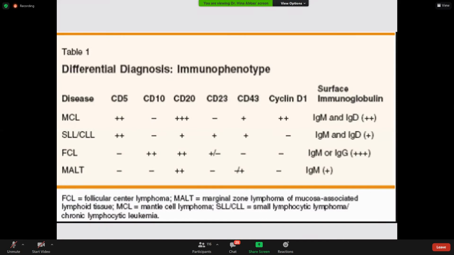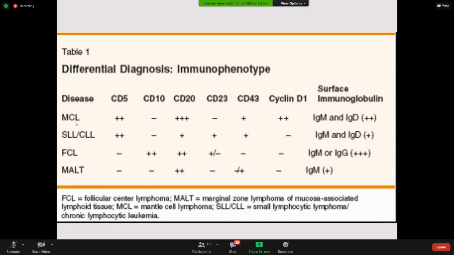Differential diagnosis by immunophenotype. This is to summarize: CD5 positive means mantle cell lymphoma. What did we say about CD5? CD5 positive, CD10 negative, which tumors are these? These two: CLL and mantle cell lymphoma. These are CD5 positive, CD10 negative.